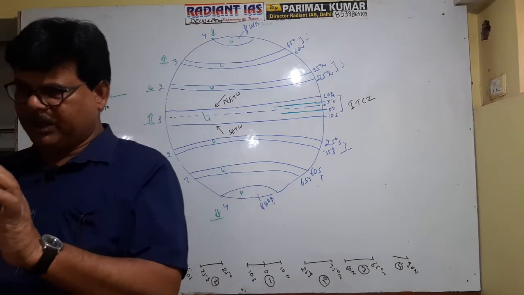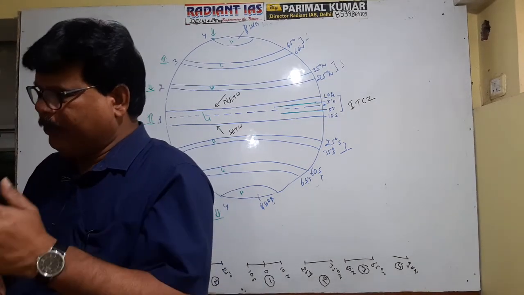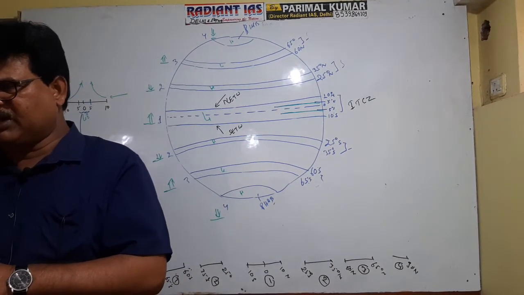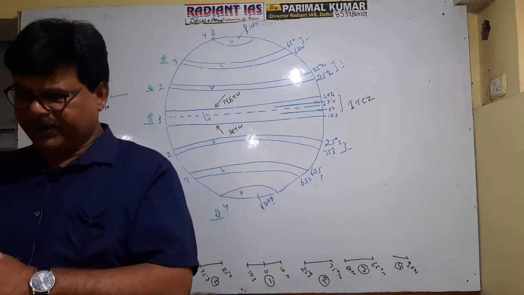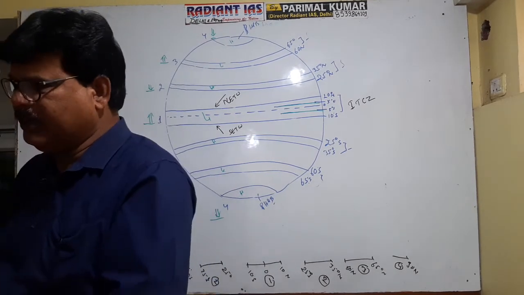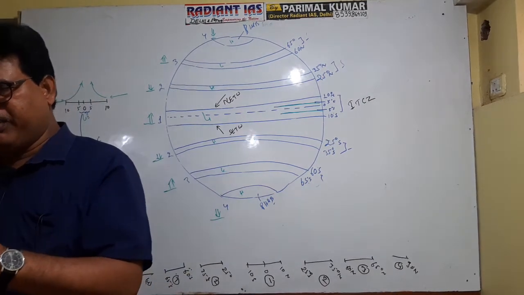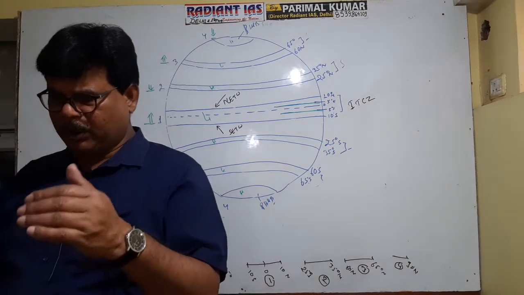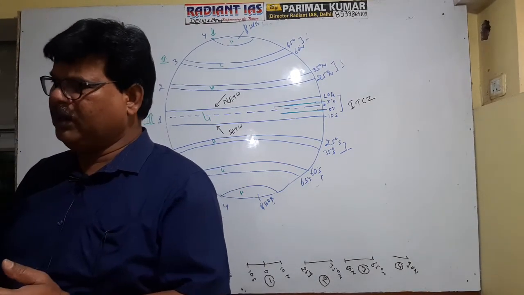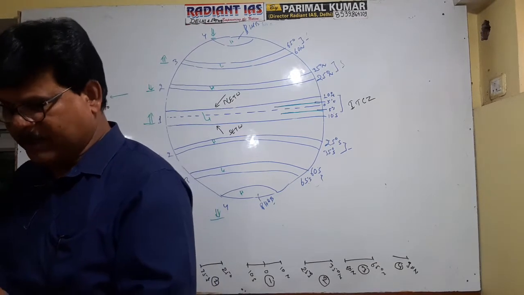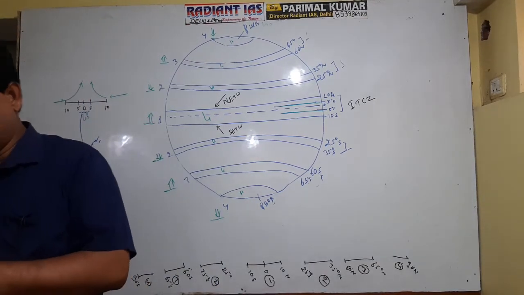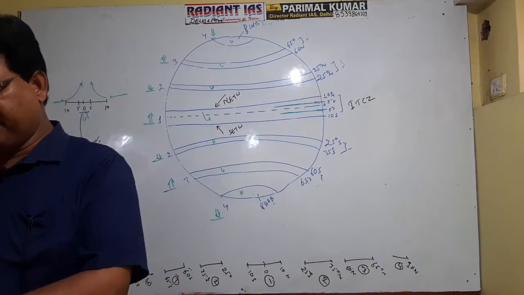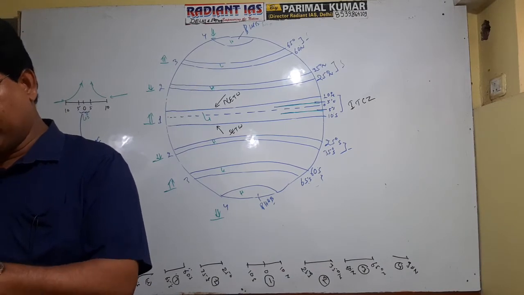It means it is associated with solar radiation. So with the northward and southward shifting of the sun, there also occurs northward and southward shifting of ITCZ. The shifting of ITCZ in the northern hemisphere is more as compared to that of the southern hemisphere, because in the northern hemisphere there is a dominance of continents, and in the southern hemisphere there is a dominance of ocean. You know that the specific heat of continents is low, है ना, as compared to that of water, ना. So that's why continents are warmed quickly.